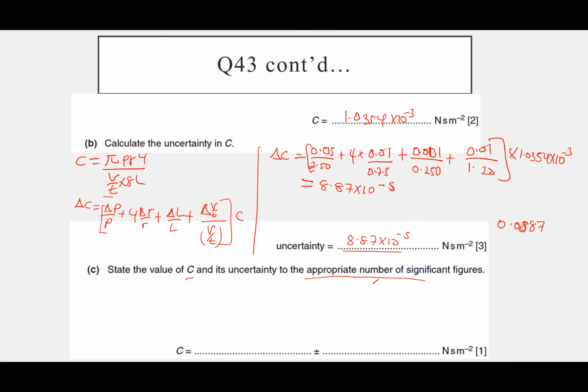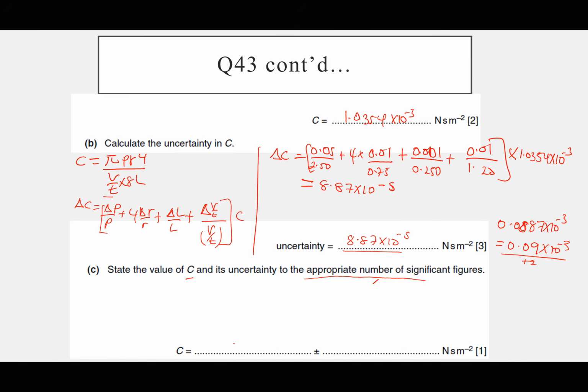0.0887 times 10 power negative 3. When I move 2 steps to the left, I add plus 2 on the power of 10, which was negative 5, it becomes negative 3. To one significant figure, this becomes 0.09 times 10 power negative 3. I want you to note that to one significant figure, there are now 2 decimal places. So I'll write my true value also to 2 decimal places.